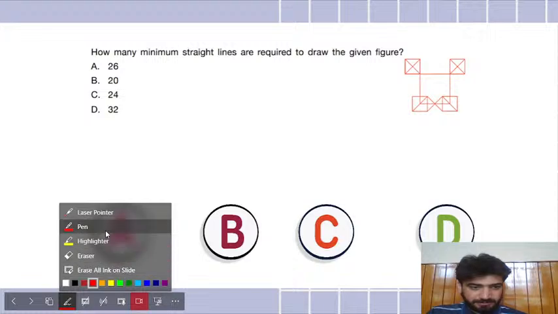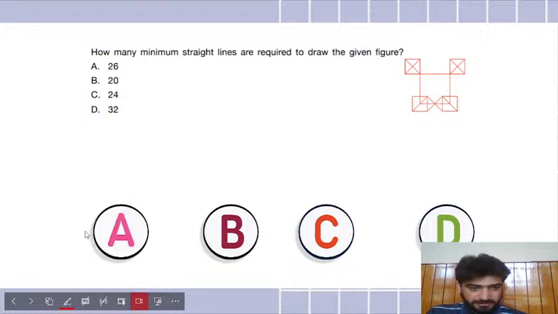Just keep in mind that this is a single straight line. This one is a single straight line. This is a single straight line, and this is a single straight line. If you think these three are single straight lines, then you count.